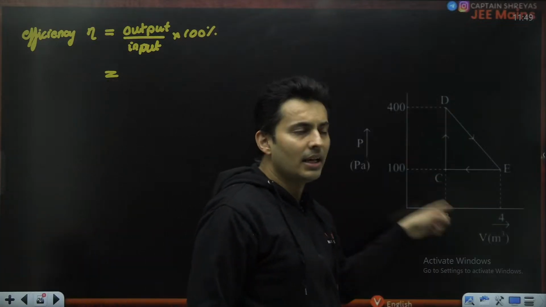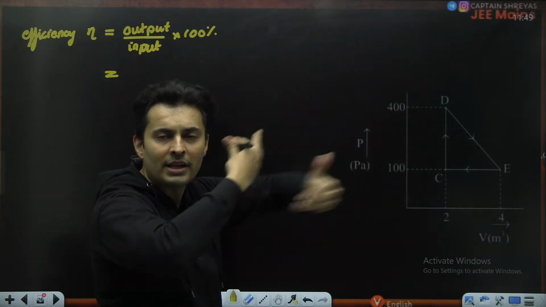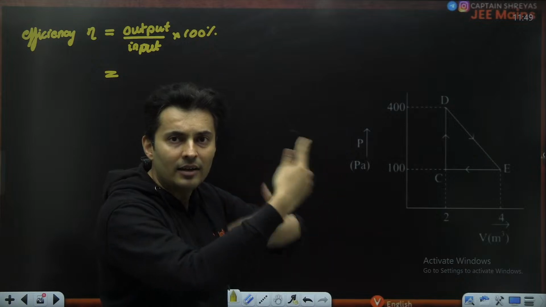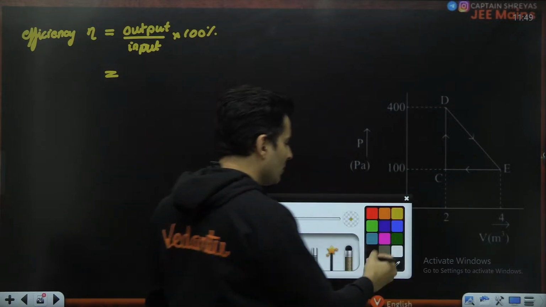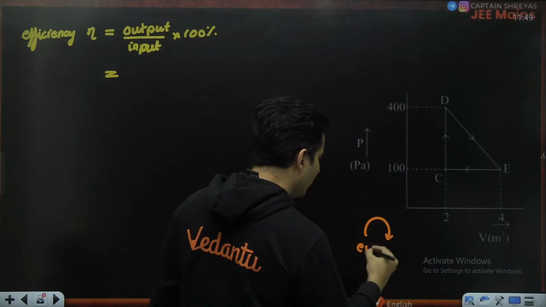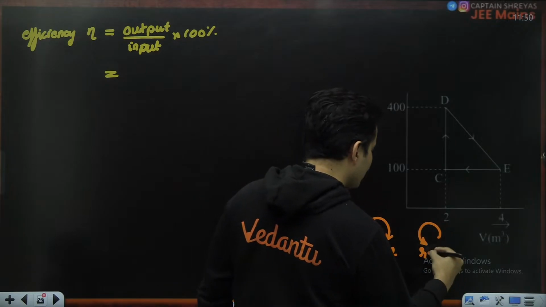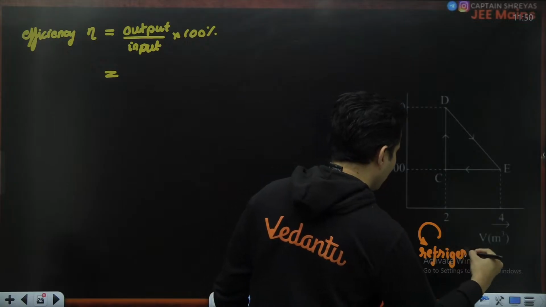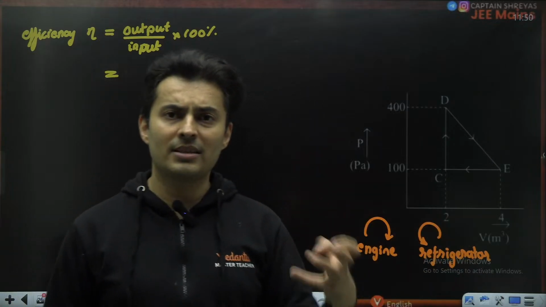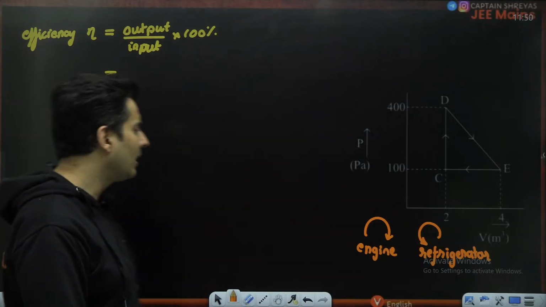As we can see in this particular cycle, because it's a clockwise cycle, whenever the cycles of pressure volume diagrams are clockwise, it is going to be an engine. When it is anti-clockwise, it is a refrigerator. So keep this in mind. If it is clockwise in the PV diagram, it is an engine, whereas if it is anti-clockwise, it is the reverse of an engine, called a refrigerator or a heat pump. For a refrigerator, you calculate the coefficient of performance. For engines, it is usually the efficiency that you will be calculating.